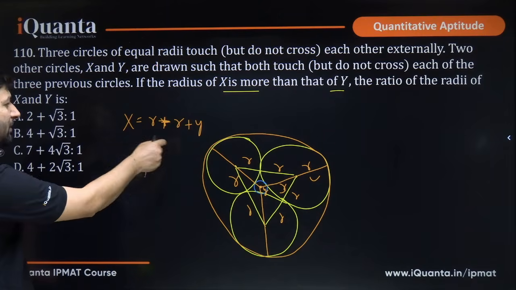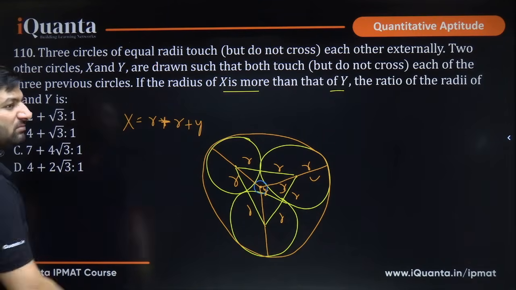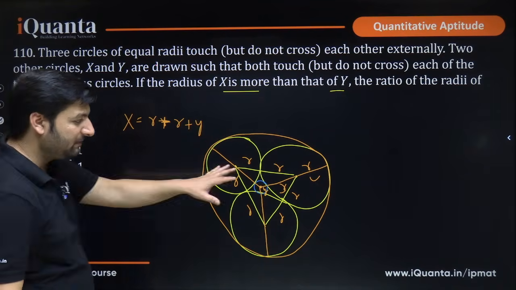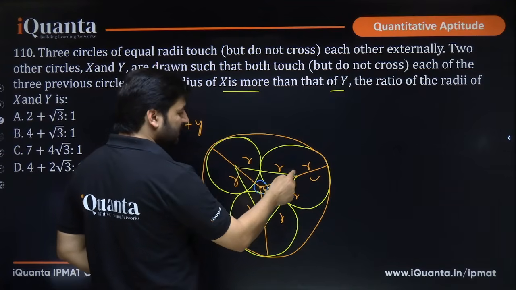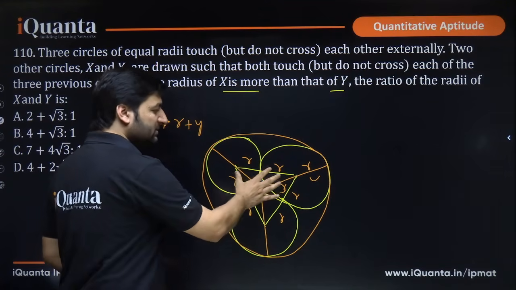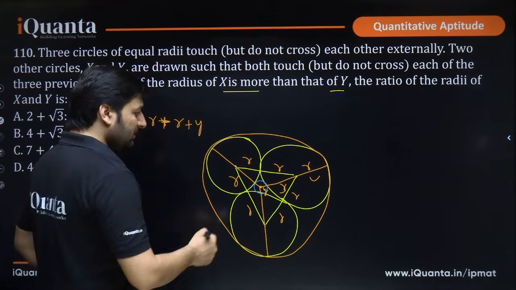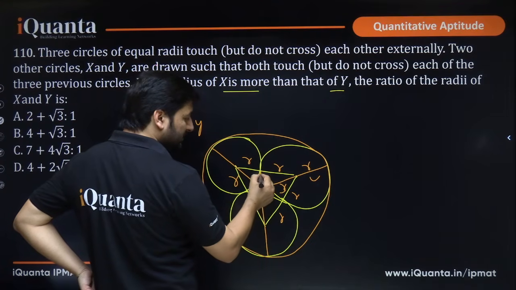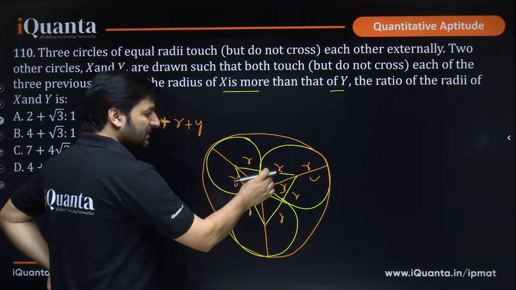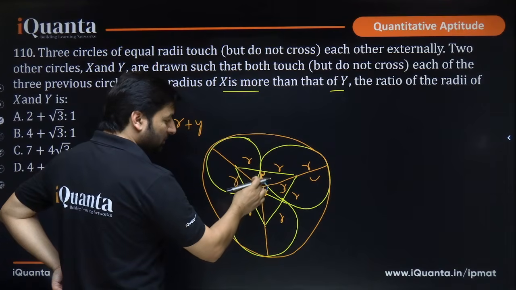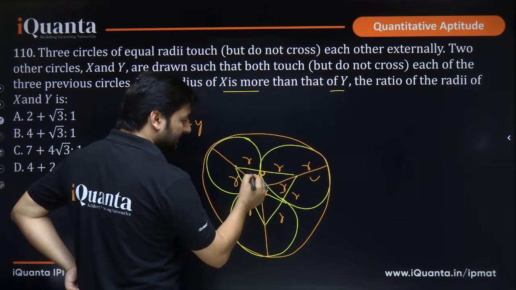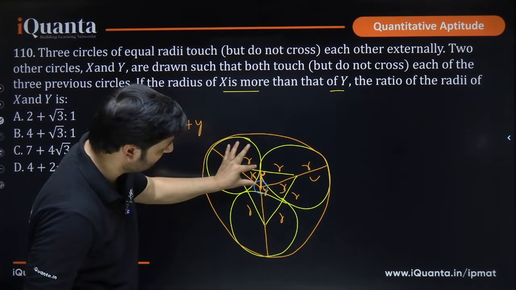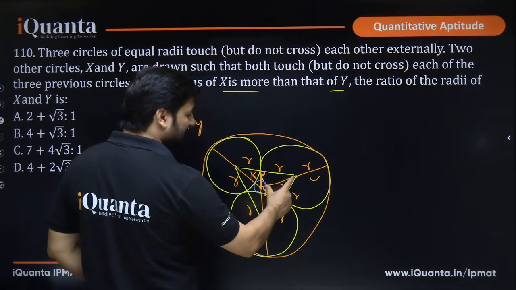We should be able to get x, y both in terms of r so that we can cancel r and find out the ratio. How to do it? See, this is a perfectly symmetrical figure. This side is 2r, this side is 2r, this side is 2r. This is an equilateral triangle, isn't it? If it is an equilateral triangle, from here can you draw a perpendicular like this, and this will be a perpendicular like this. So, this is r, this is what? This is say some value k. This part, I'm talking about this part, okay. This is k and this is y plus r, yes or no?